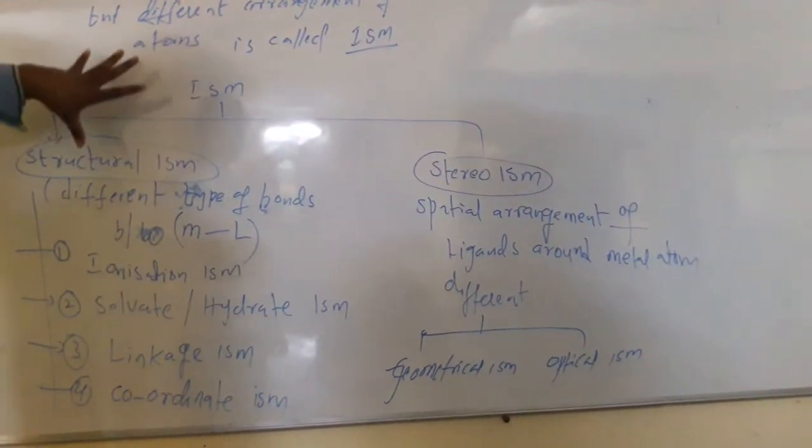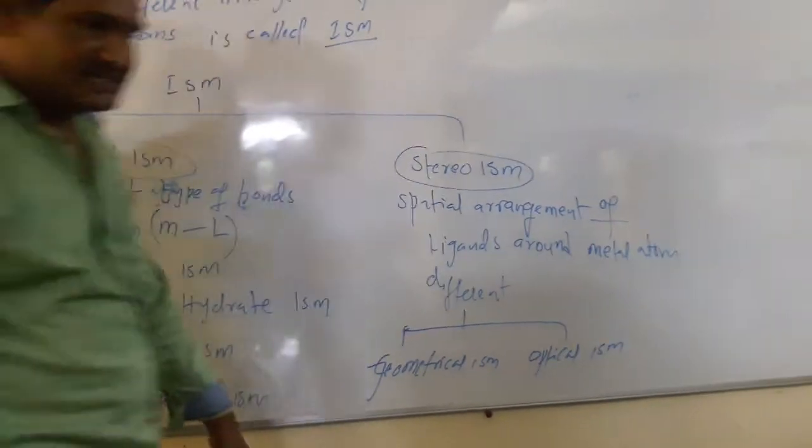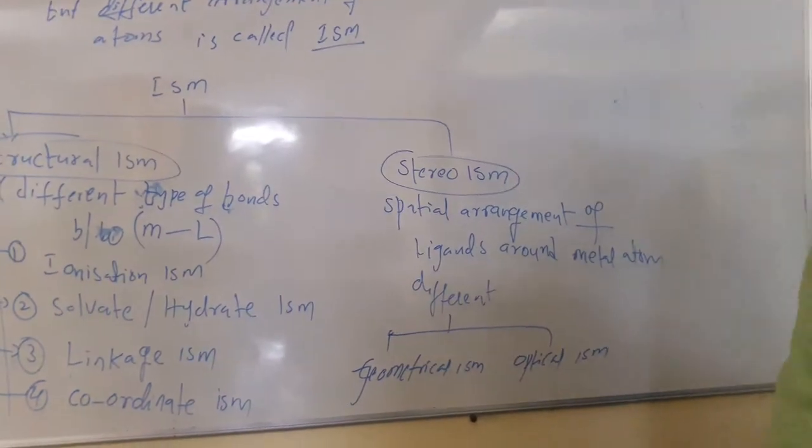So now we will discuss structural isomerism and its variations.